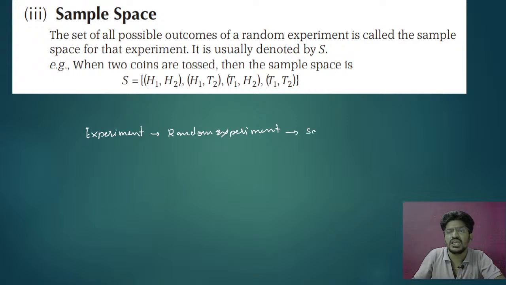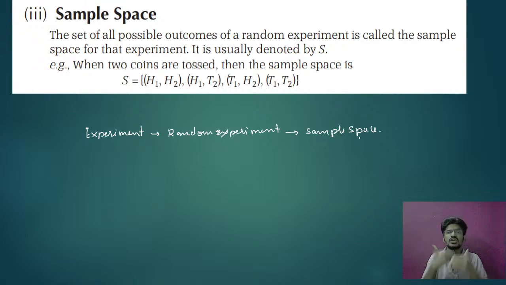Now we are studying sample space. That means the outcomes of a random experiment. The outcomes of a random experiment are called sample space. Are you getting my point? The outcomes of a random experiment means what? That you can see.